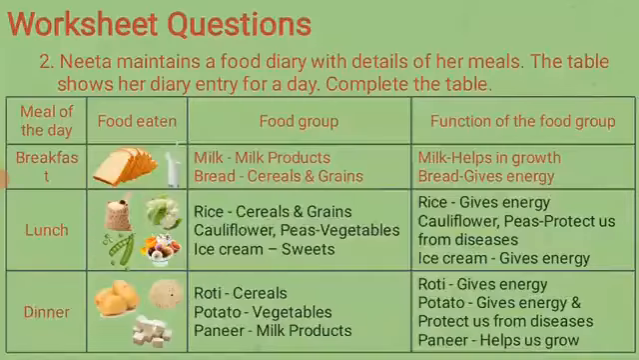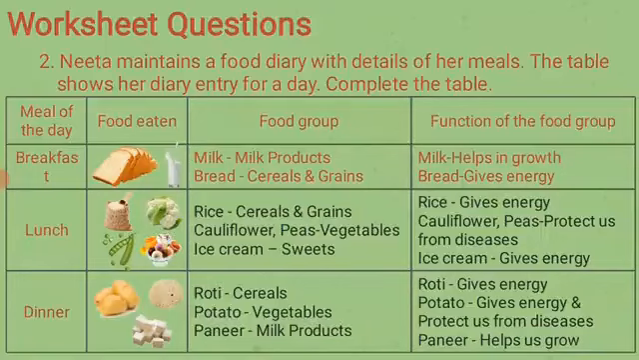Neeta maintains a food diary with details of her meals. The table shows her diary entry for a day. Complete the table. In the table, there are meal of the day, food eaten, food group, function of the food group. And the meal of the day is given as breakfast, lunch and dinner. The food group and function of the food group are already filled for breakfast. You need to fill food group and function of the food group for lunch and dinner.